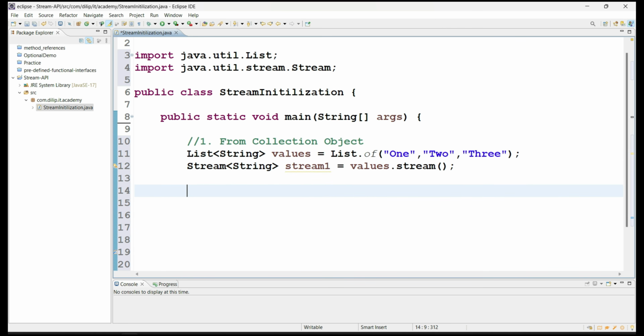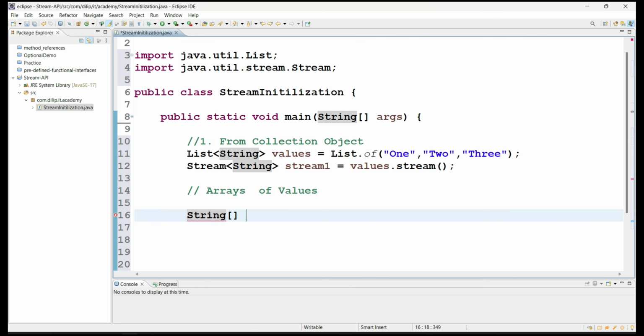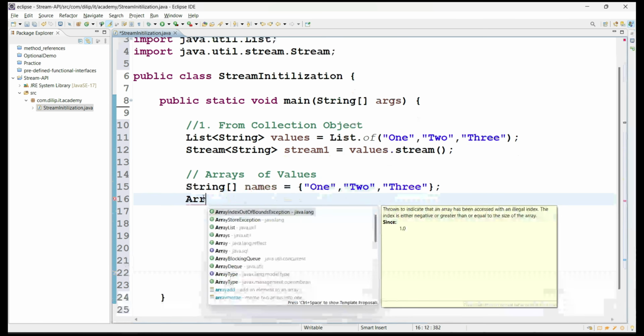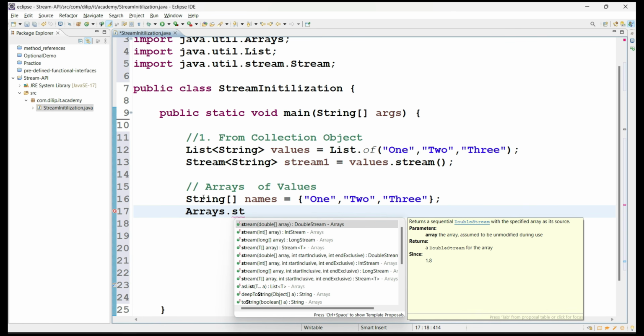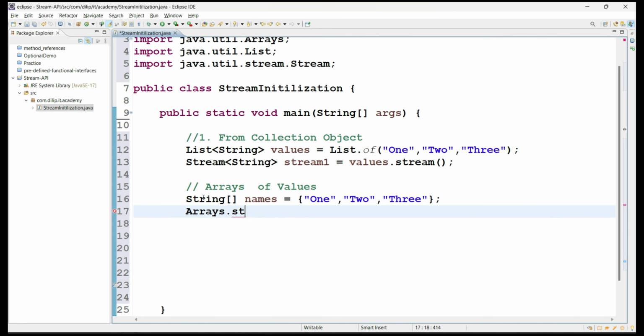Sometimes we can also create a stream from arrays of objects, that means if you have an array of values. Here I'm taking a string array, names, equal to a couple of string values. From Arrays we have a method called Arrays.stream, and I'm passing the names.